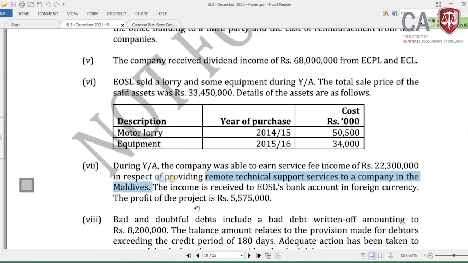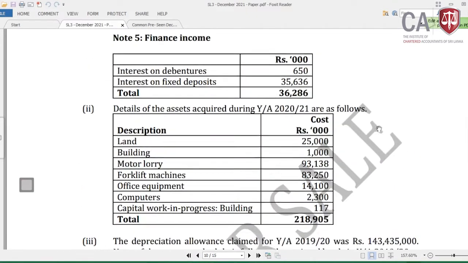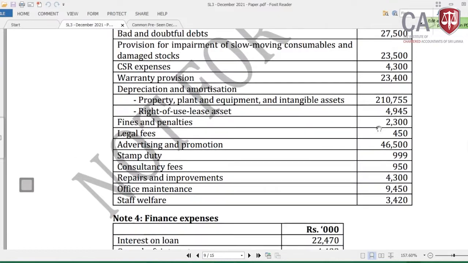Then utilized outside Sri Lanka, and what's the way of receiving this income? It has been remitted to the EOSL bank in foreign currency. Then this is exempted income, 22.3 we need to remove from the other income.